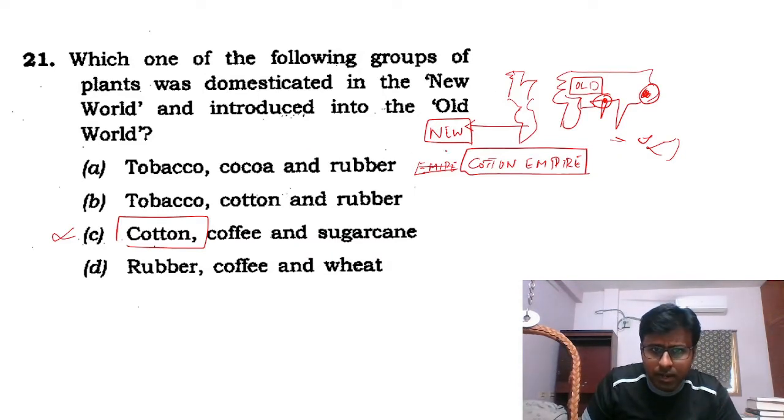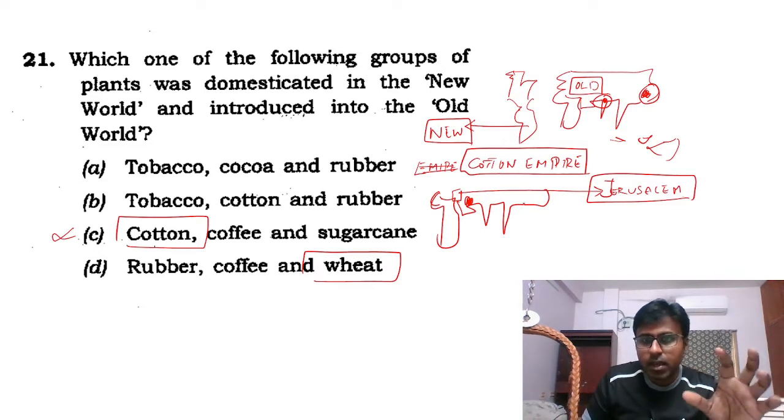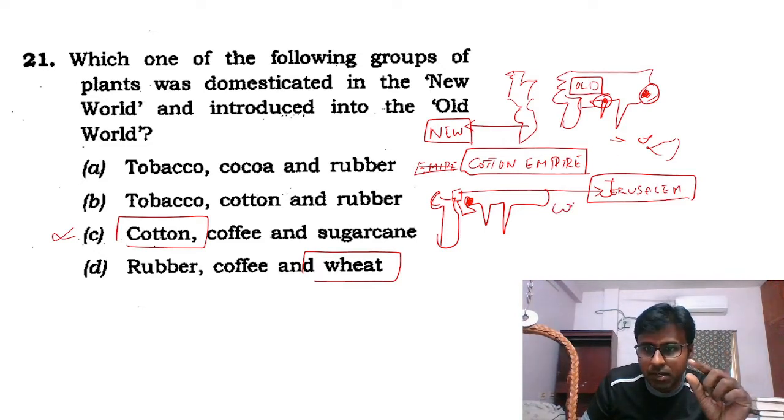Okay, then the next point, wheat. Anthropology is my optional, so I happen to know for a fact that this place, which is called Mesopotamia, or the current Jerusalem, Palestine, also called the Levant region, is where the first wheat agriculture started.